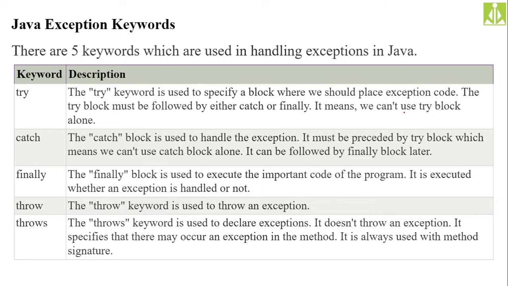Whatever code or statements you think will generate an exception, you simply put inside the try block. Try is a keyword, and using that keyword we create a block of code. Generally, try is a programming construct used to monitor the exception. The try keyword is used to specify a block where we should place the suspicious code which you think will generate an exception.